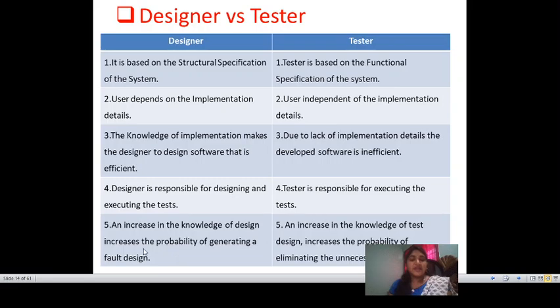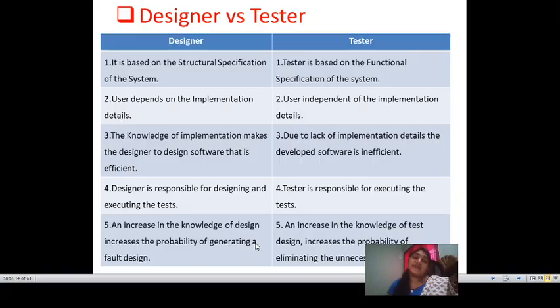Next, the final one: an increase in the knowledge of design increases the probability of generating a faulty design. So in some cases, the designer has a probability of generating a faulty design based on the increase in knowledge of design. If there is more knowledge in the design cases, then there is a probability of generating a fault design. In the tester, an increase in the knowledge of test design increases the probability of eliminating the unnecessary tests. So whatever retests are unnecessary should be eliminated based on the increasing knowledge of the test design. The probability will be increased.